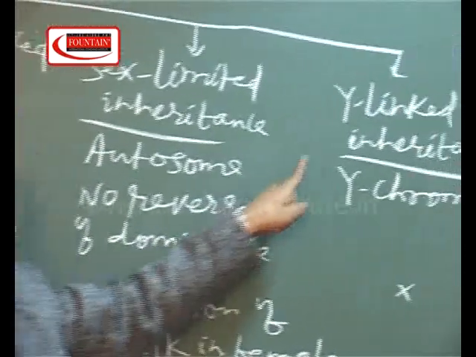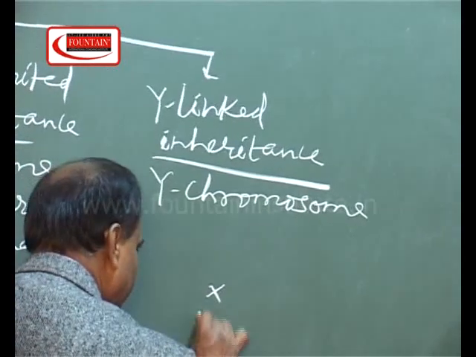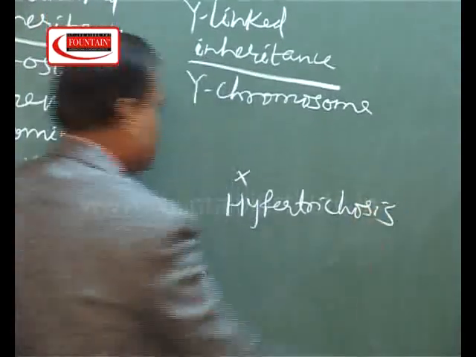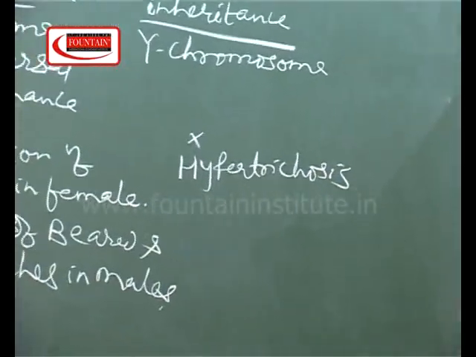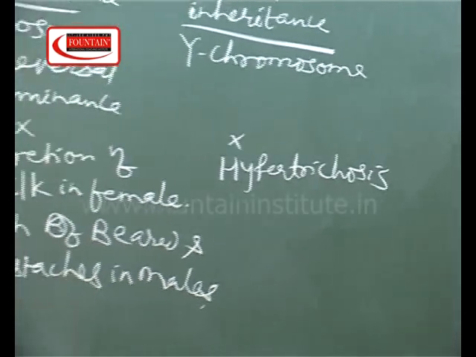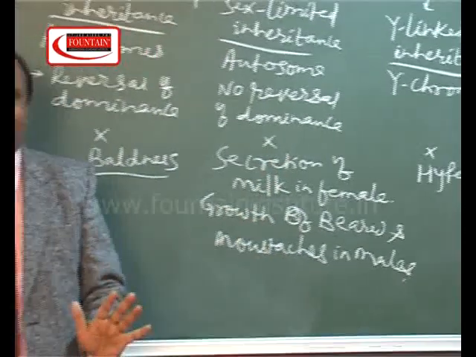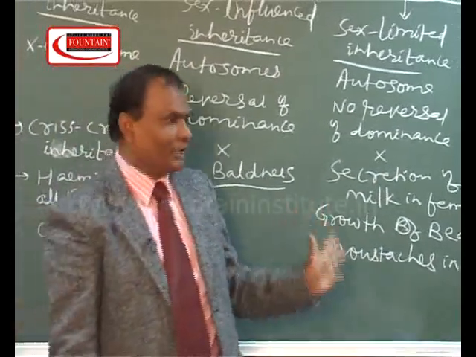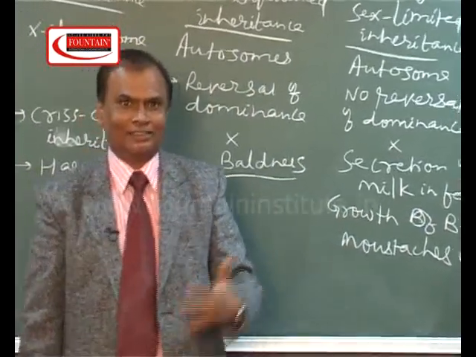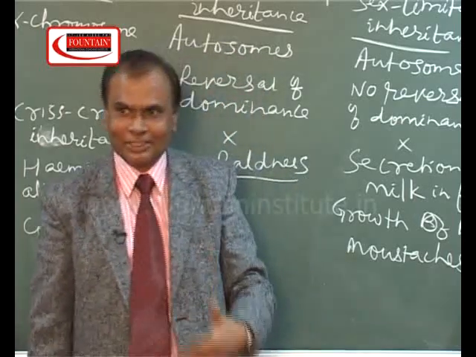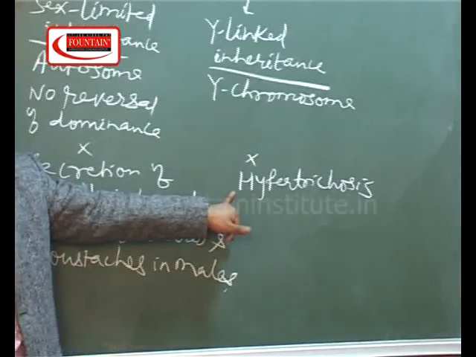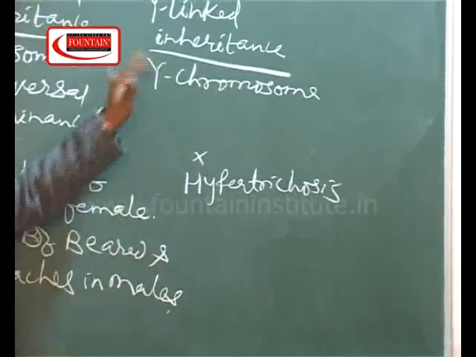And the typical example of Y-linked inheritance is hypertrichosis. Hypertrichosis means growth of hairs on the external ear. Can you tell any famous personality who has this character? Okay, right now let me tell: the famous former railway minister of India, Lalu Prasad Yadav, has this character, that is hypertrichosis. The person who has hairs on the external pinna has hypertrichosis. It is not a disease, it is a kind of character.